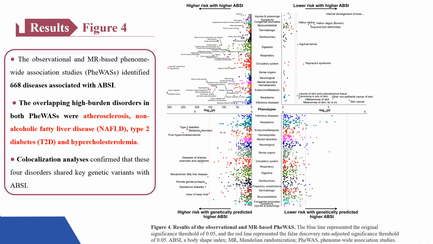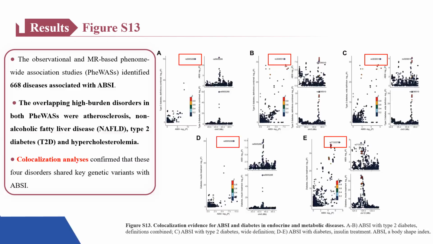The observational and MR-PheWASs identified 668 diseases associated with ABSI. The overlapping high-burden disorders in both PheWASs were atherosclerosis, non-alcoholic fatty liver disease, NAFLD, type 2 diabetes, T2D, and hypercholesterolemia. Co-localization analyses confirmed that these 4 disorders shared key genetic variants with ABSI.